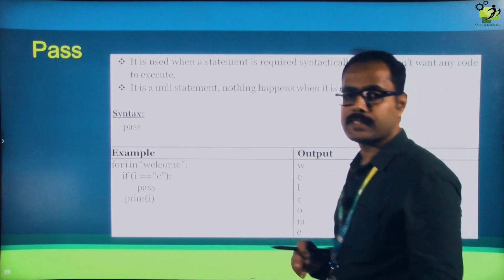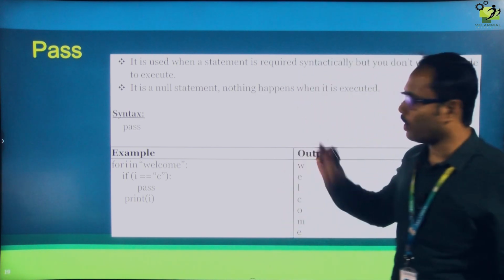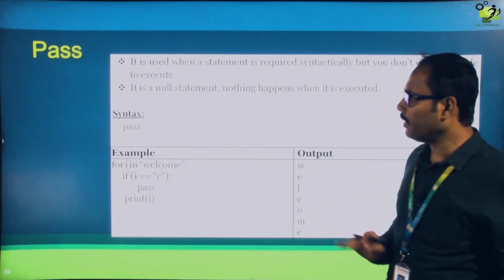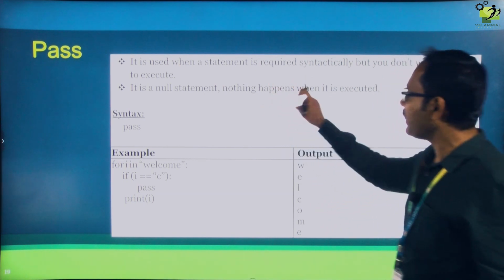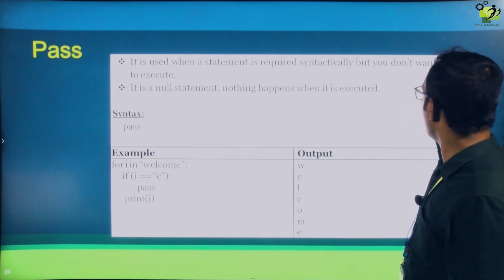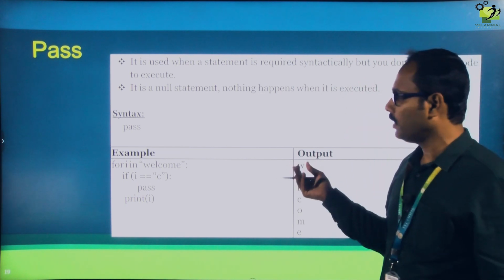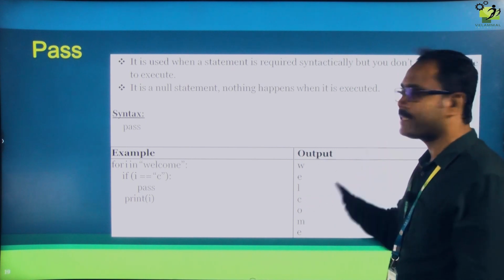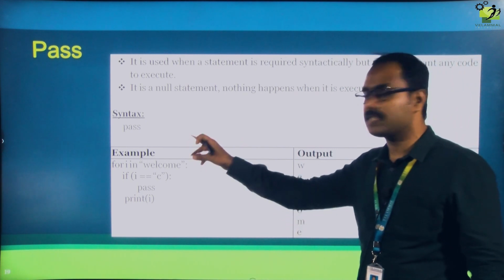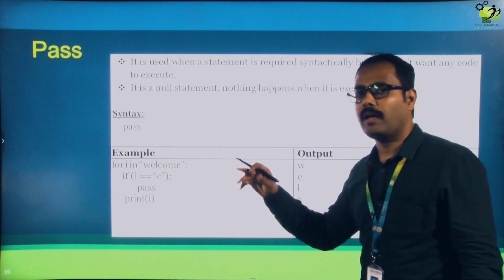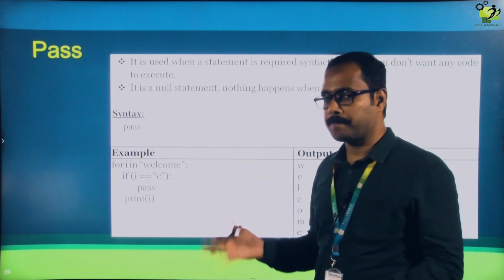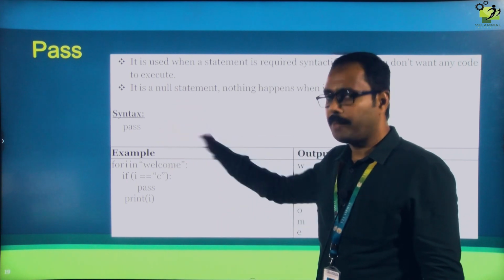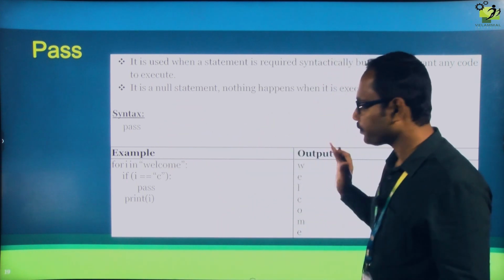So the last one is pass. This is also one of the looping control structures. It is very simple. It is used when a statement is required syntactically, but you don't want any code to execute. It is a null statement. Nothing happens when it is getting executed. The syntax for this is pass only. Syntax for the break statement is break only. Syntax for the continue statement is continue only. Likewise for pass also, pass only. The syntax is simple, right?